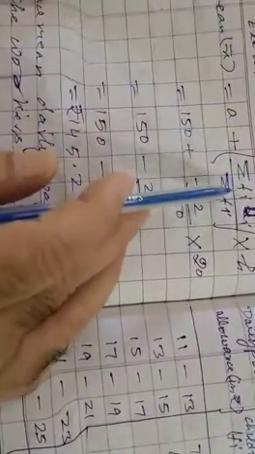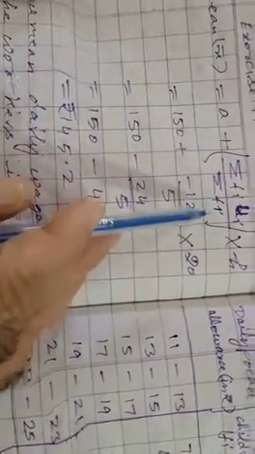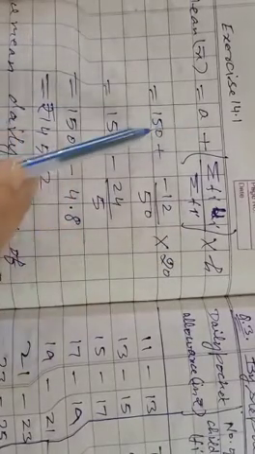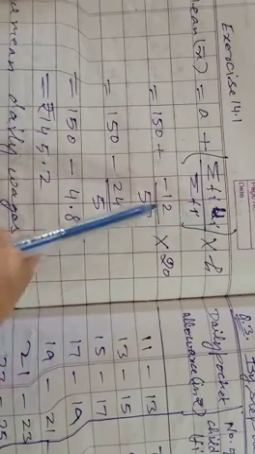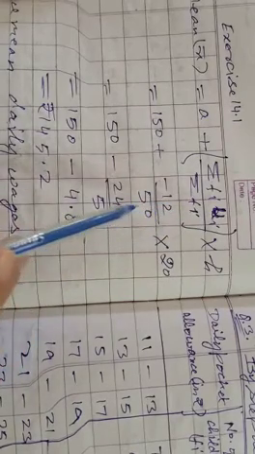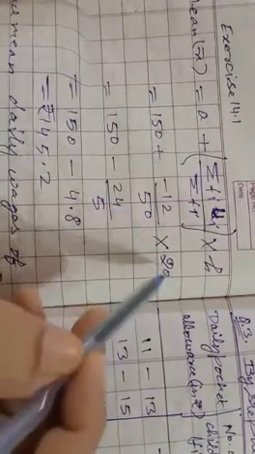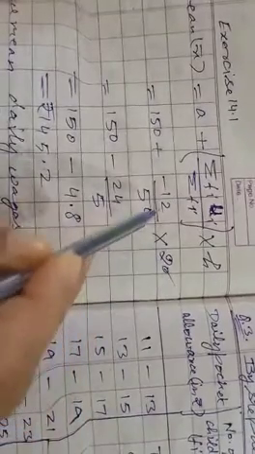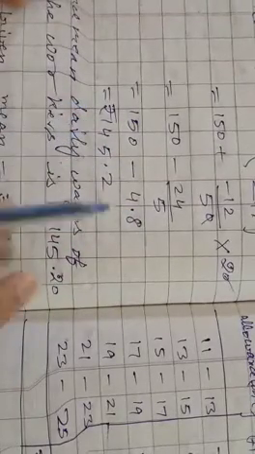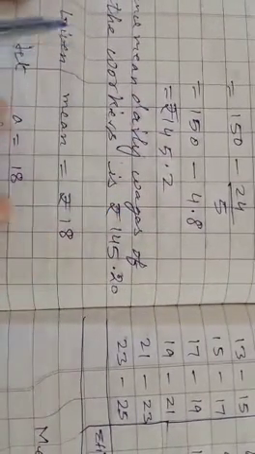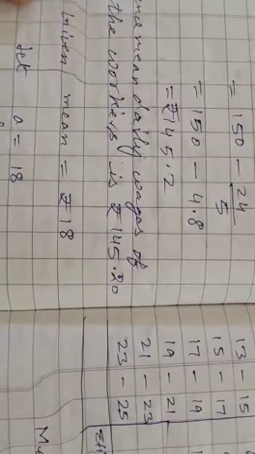Now the formula of step deviation is A plus summation fi ui upon summation fi, multiplied by h. The value of A is 150 plus summation fi ui is minus 12 upon summation fi 50 multiply 20. 0 and 0 cancel out, 12 times 2 is 24, that is minus 24 upon 5, and their calculation is rupees 145.2. Hence the mean daily wages of workers is rupees 145.20.